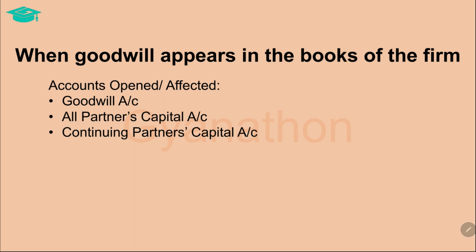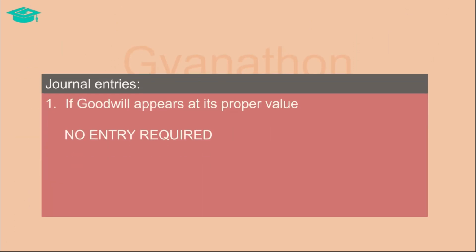When goodwill appears in the books of the firm, then please keep in mind that these accounts are affected in the treatment of goodwill. That is, the goodwill account, the all partners capital account, and the continuing partners capital account. So now that we know which accounts are affected, let us go ahead and discuss the journal entries within all the possibilities in the scenario where goodwill appears in the books of the firm. The first scenario within this is where goodwill appears in the books of the firm at its proper value.